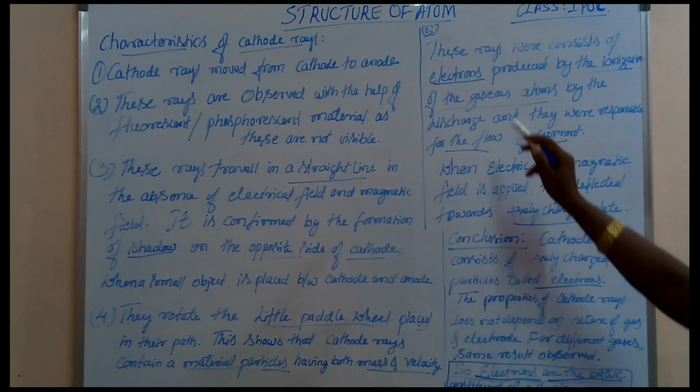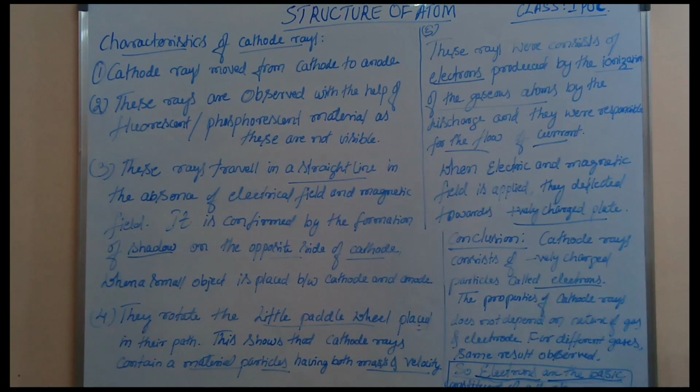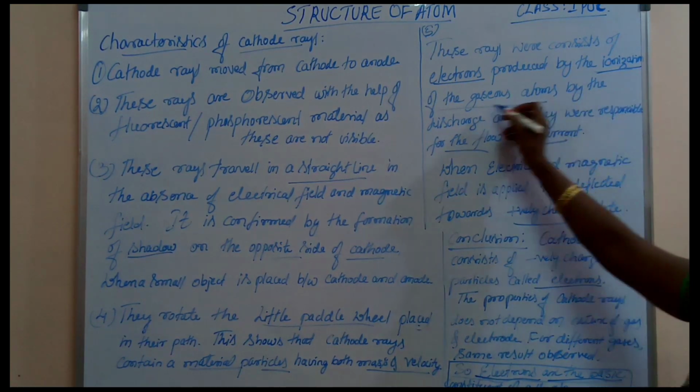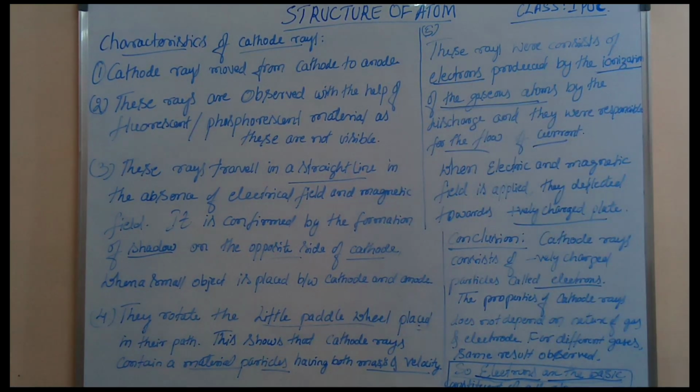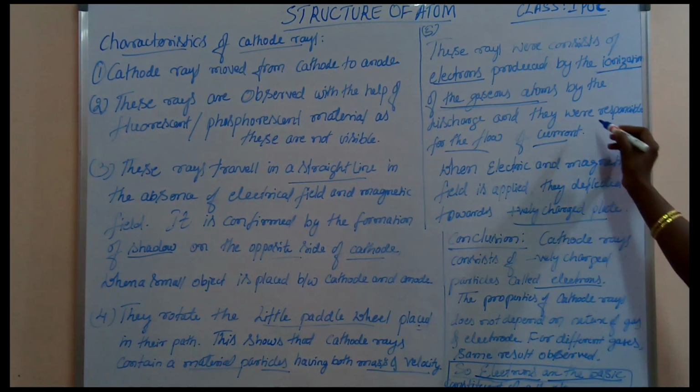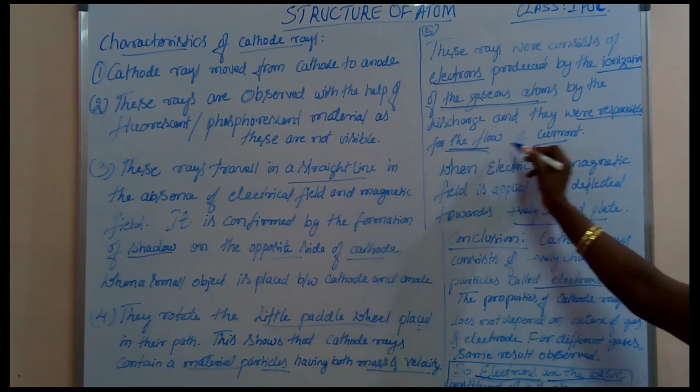Next, these rays consist of electrons produced by the ionization of gaseous atoms in the discharge tube, and they are responsible for the flow of current.